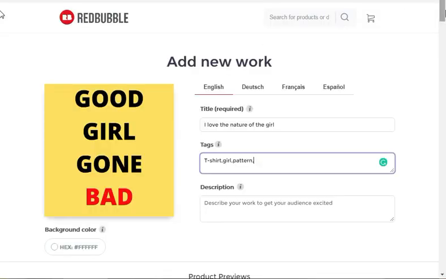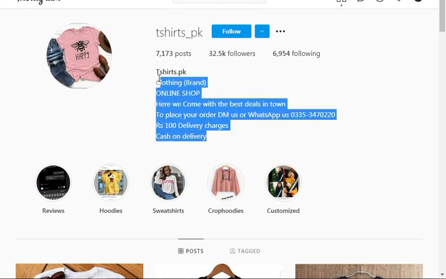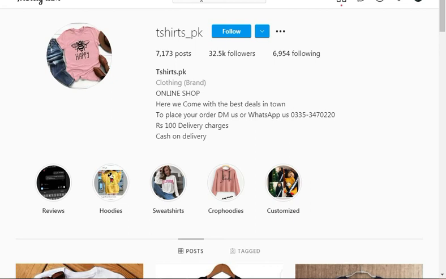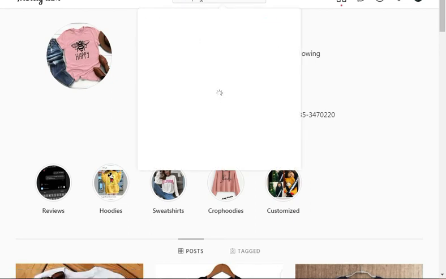Like we just want to create an account on Redbubble, and I want to sell a t-shirt. That's why I make a t-shirt account. After creating your account, simply change your profile and write an awesome bio in your Instagram, and simply search t-shirt, t-shirt, t-shirt.